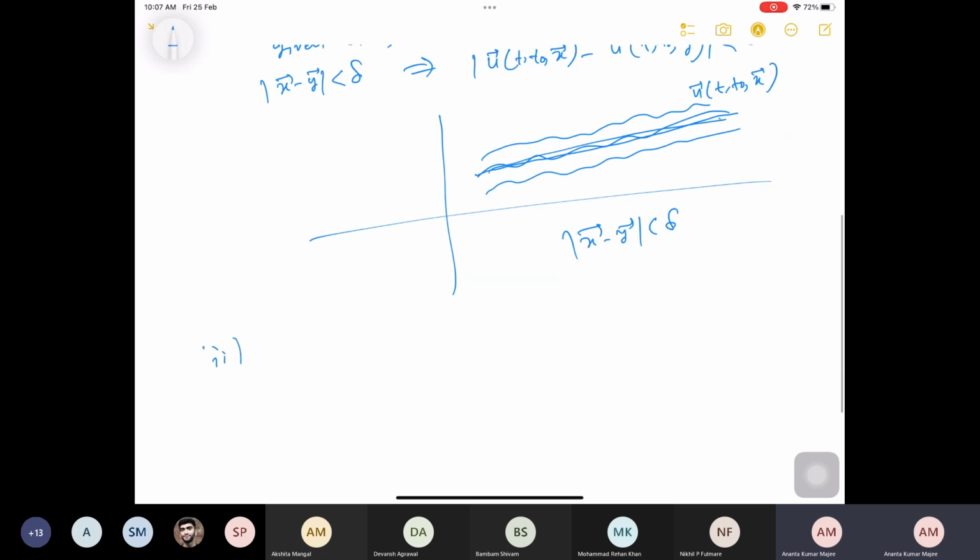Another concept is called asymptotically stable. What it says is that it is stable, so they are close enough, and then there is an extra condition about what happens as t goes to infinity: they should be basically 0.